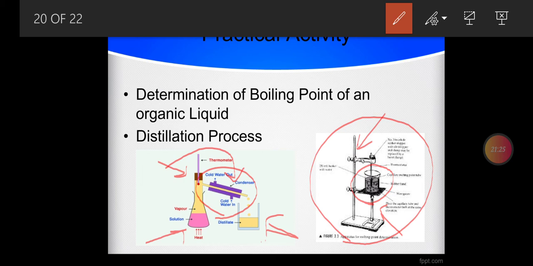So we need to keep an eye on the temperature, so that as long as the temperature is close to the boiling point of one of the liquids, the vapors of that particular liquid are collected, and as soon as the temperature comes close to the boiling point of the other liquid, we have to stop heating, so that mixing may not take place again.